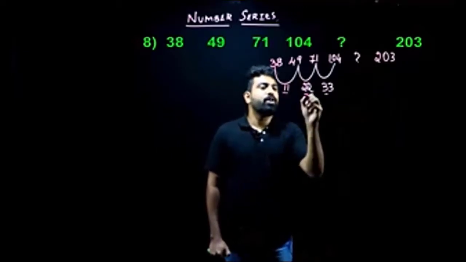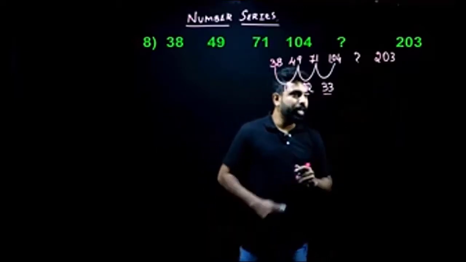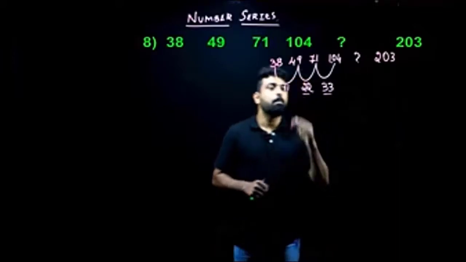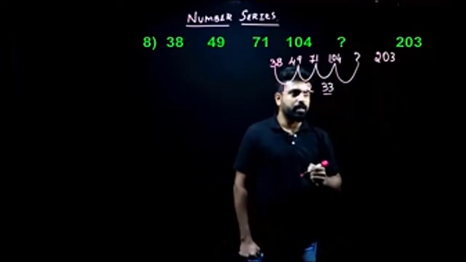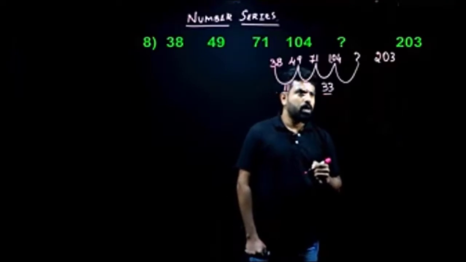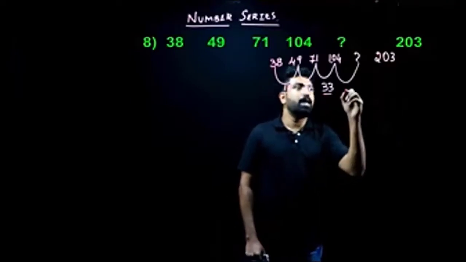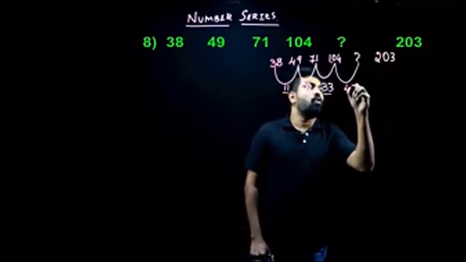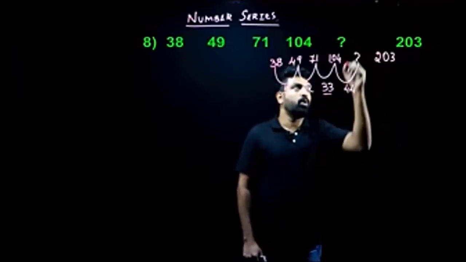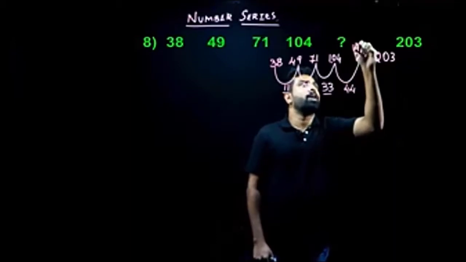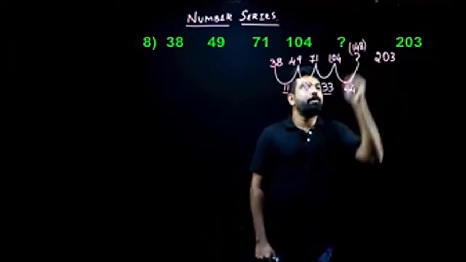So what can you understand when you look at the terms 11, 22, and 33? Very good. It is multiples of 11. So then what will be my next multiple of 11 here? Next multiple of 11 will be 44. So if I add 44 to 104, what do I get? I get 148. So let me check.